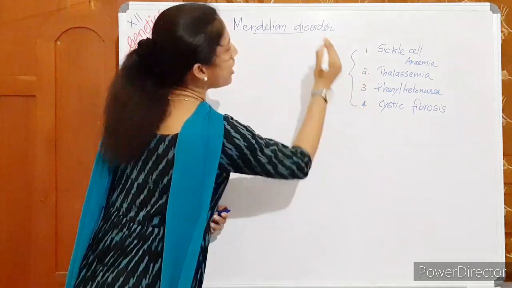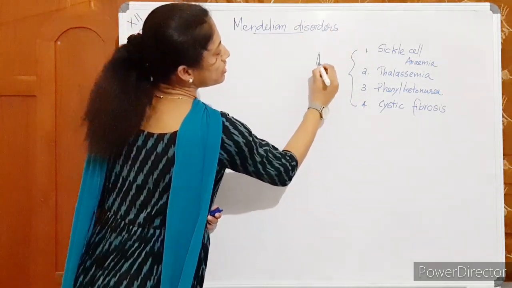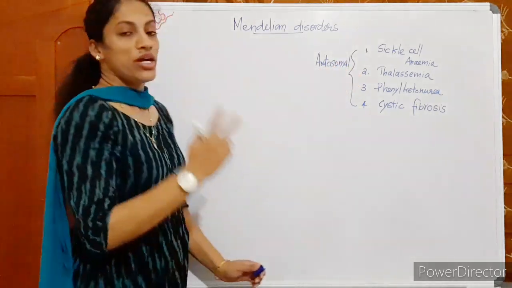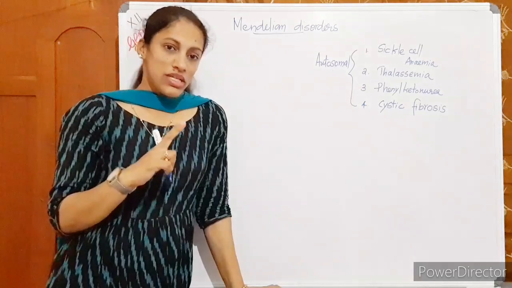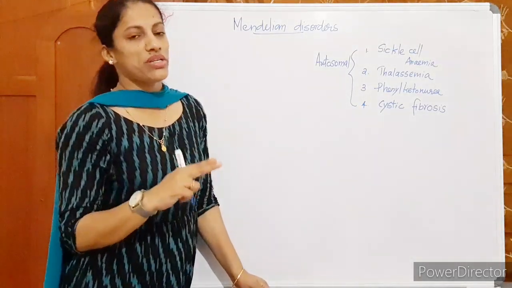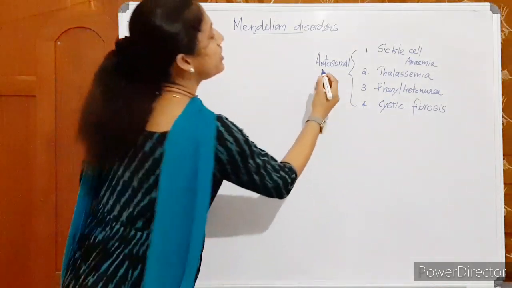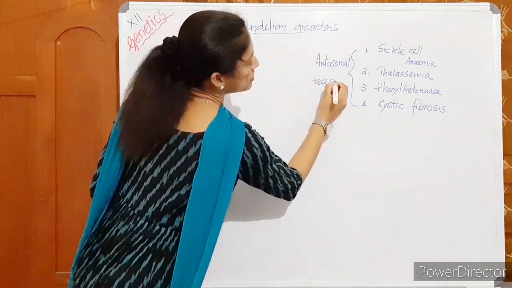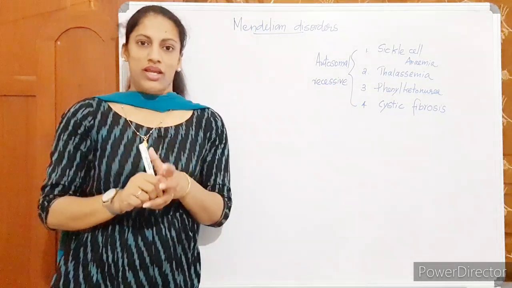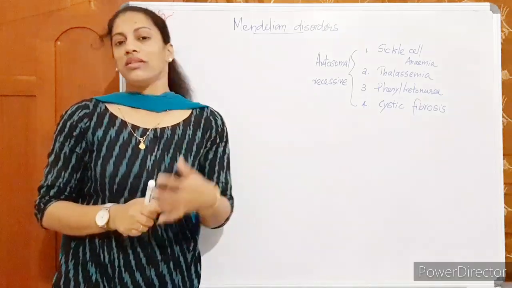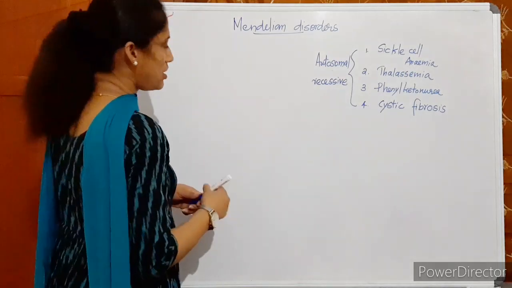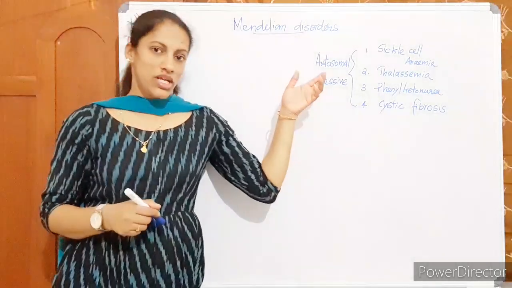All these disorders are Mendelian disorders and all are autosomal disorders. Last class we discussed 2 sex-linked disorders, but these are autosomal disorders, which means the gene mutation is on an autosome. These are also recessive disorders, which means it is expressed only in the double recessive condition. Here the parents can be just carriers and the children can get the disease. Okay, autosomal recessive disorders. Shall we start with sickle cell anemia?